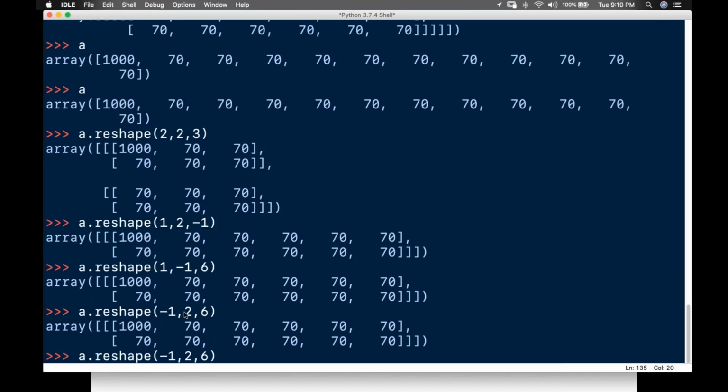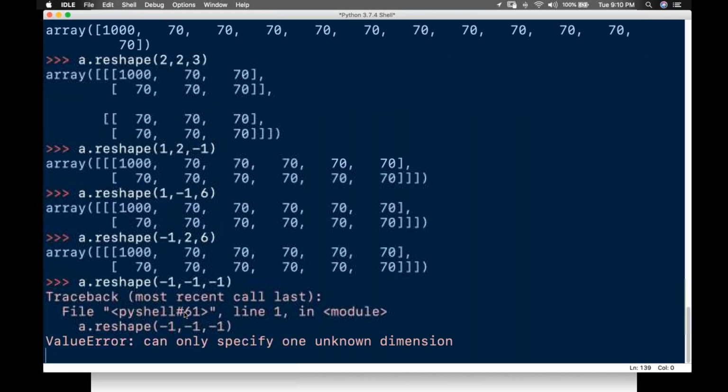Sir, can I do it for all the dimensions? Will Python calculate for all of them? Python will not calculate for this. Python can only specify one unknown dimension. Take this example. Note, we cannot pass -1 to more than one dimension.